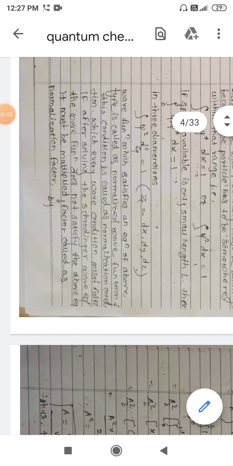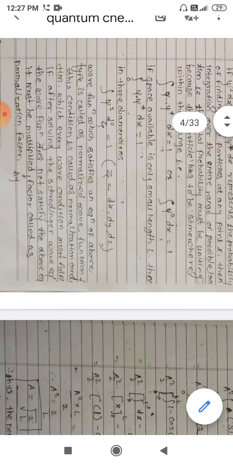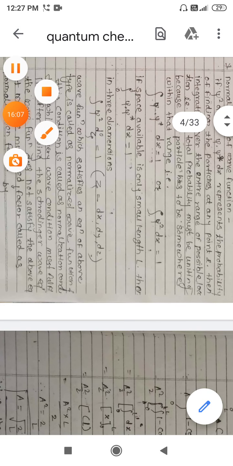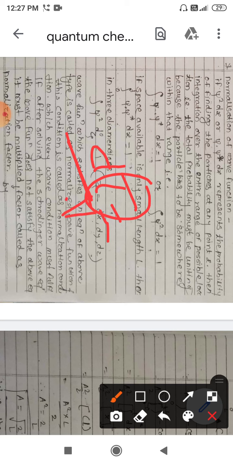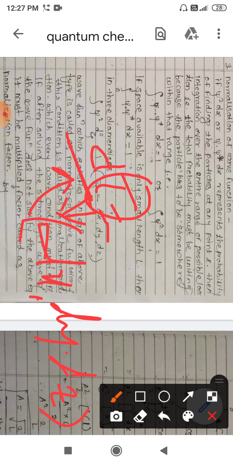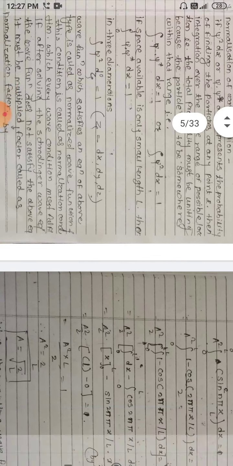So this is the normalization condition. And d tau: if we consider the three-dimensional nature, then one parameter comes into the act, which is d tau. Sometimes you see this tau symbol. It corresponds to the three-dimensional nature of the given system, that is dx, dy and dz. These three are multiplied together to give the whole volume element, which is represented as d tau.